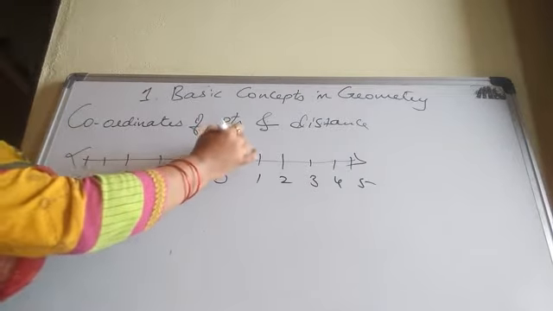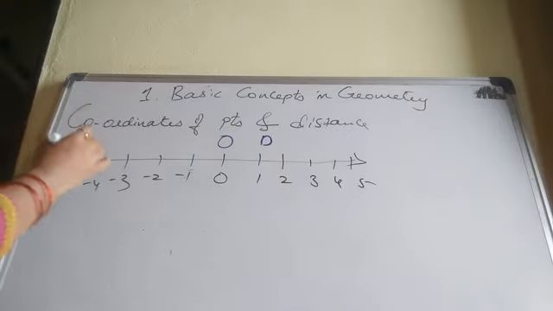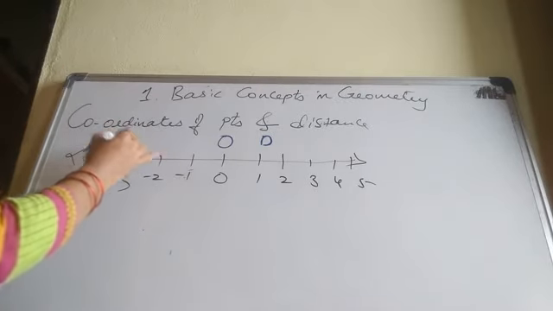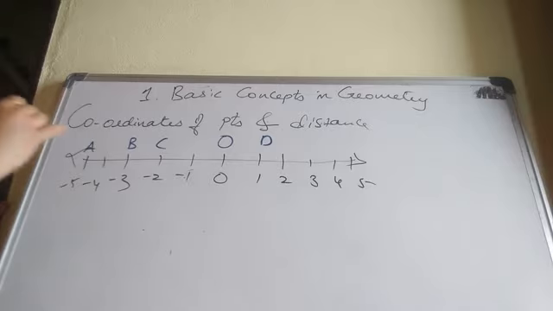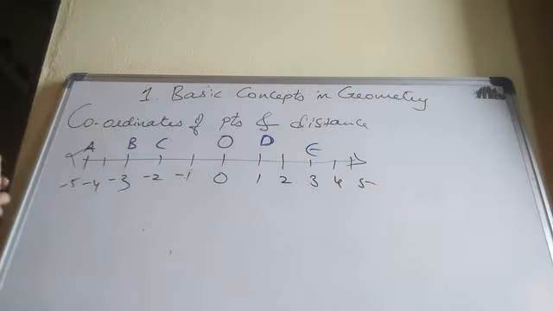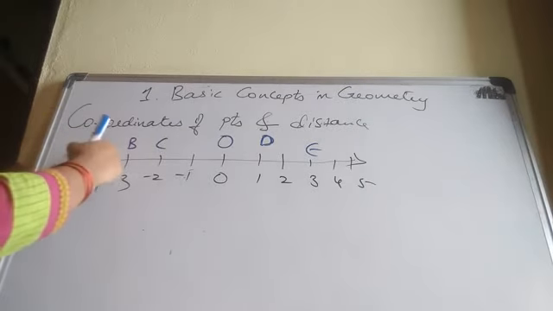For 0 as O, for 1 as D, for -5 A, for -3 B, for -2 C, and for 3 E. Okay, this one D. Now coordinates of the points. First, these all are the coordinates.